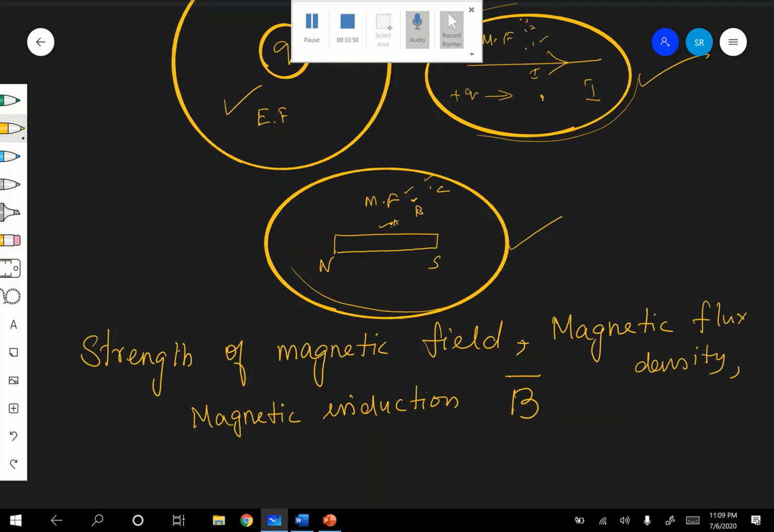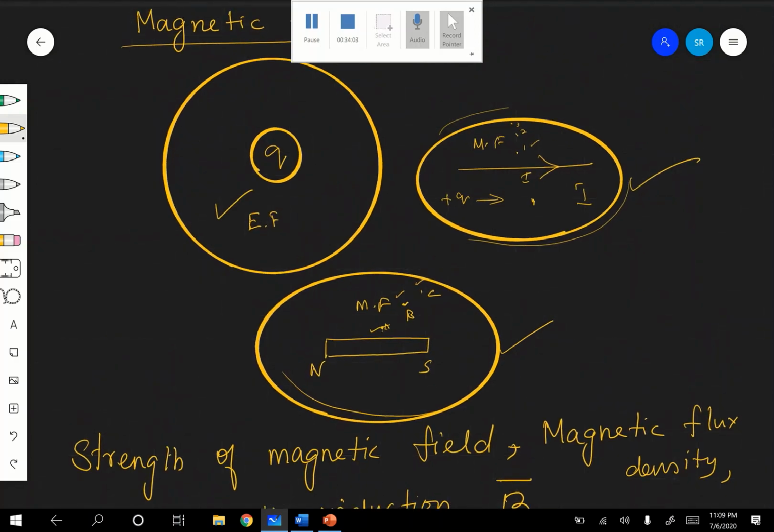Therefore, how to find out then? How to find out the strength of the field at any point? Okay, how to find out? See, in the case of electric field intensity, if I want to find out the electric field intensity at this point A, what do you have to do?